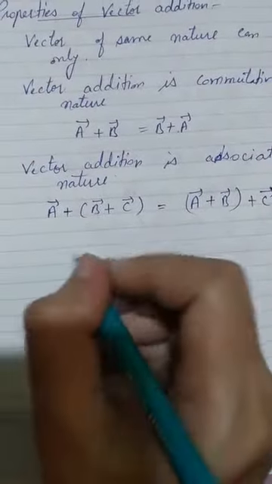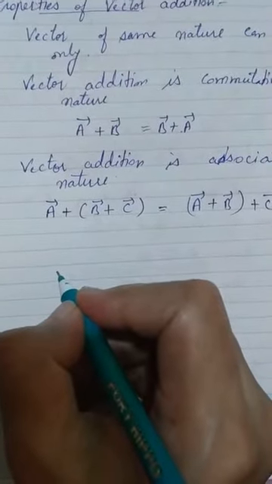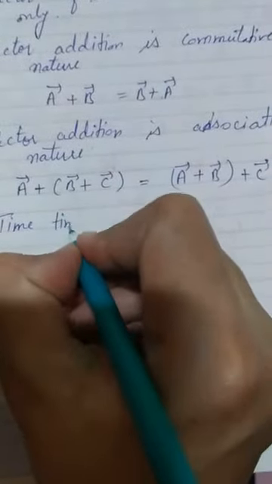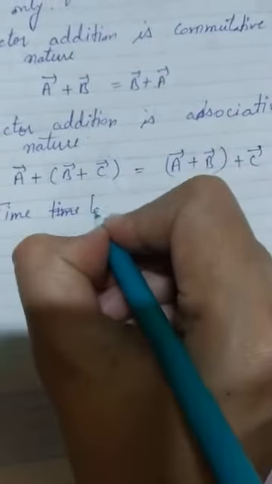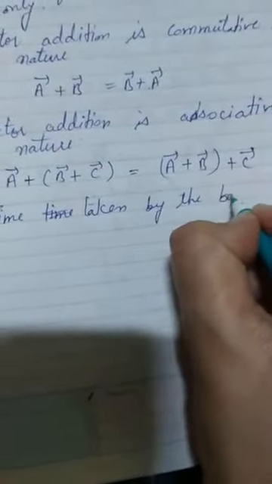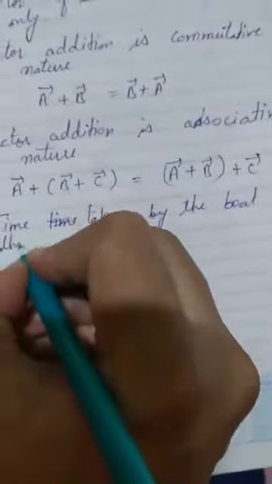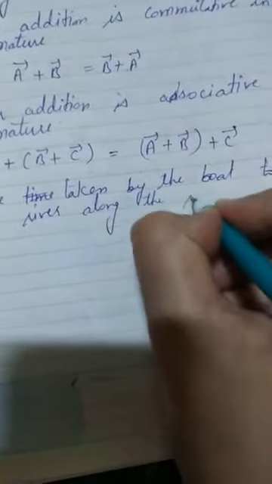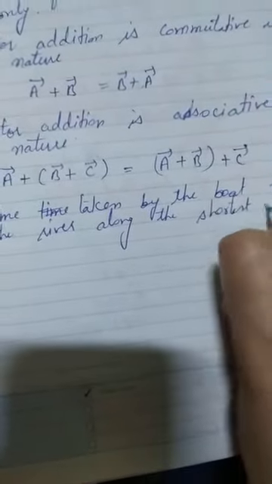Next, how we can use this: the time taken by a boat to cross the river along the shortest path.